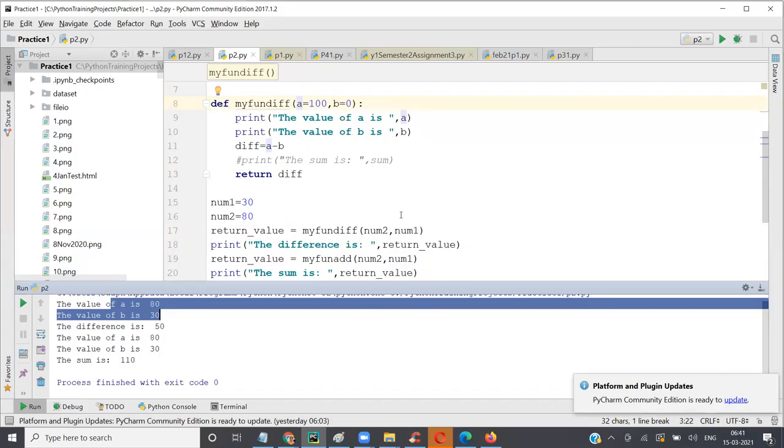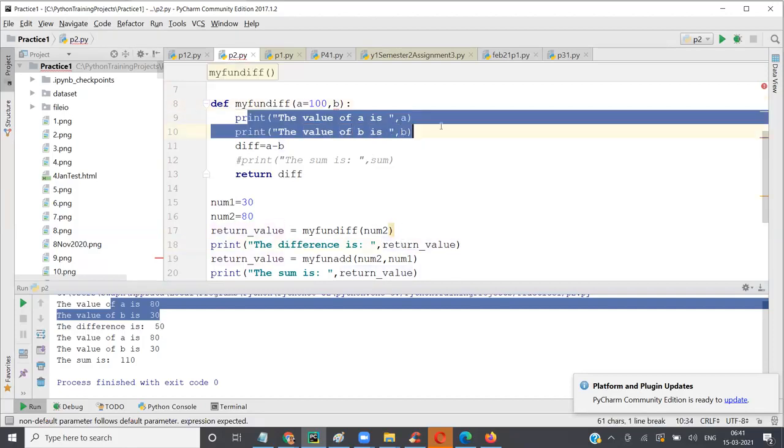So let's say now, tell me this. I pass n2, and I made the default value A equal to 100, B equal to nothing. Now you tell me what will be the value of A and B if I run it.